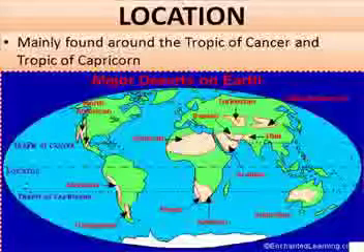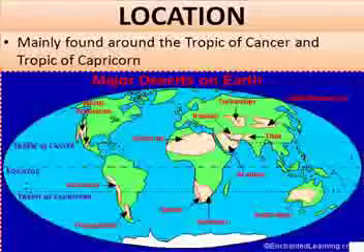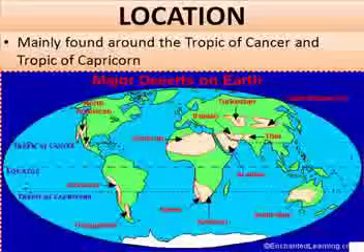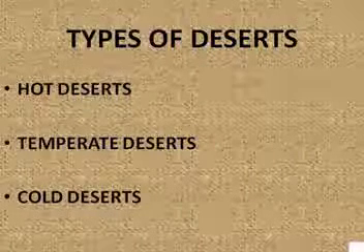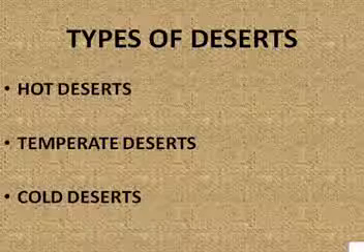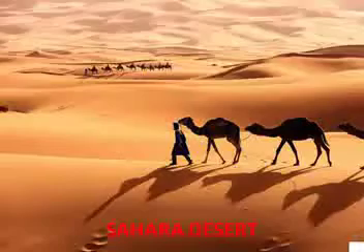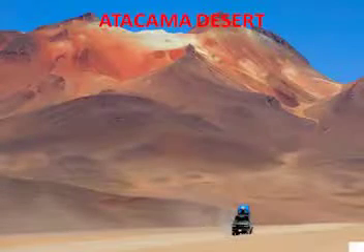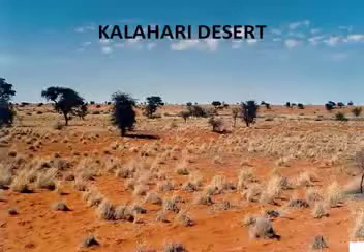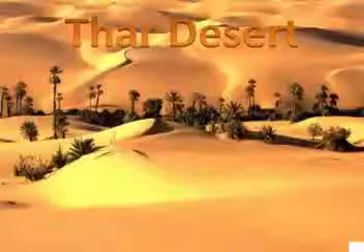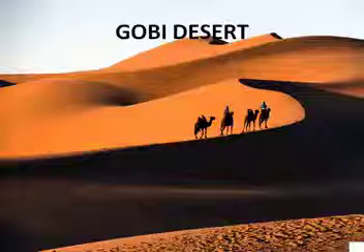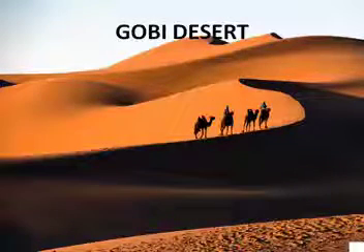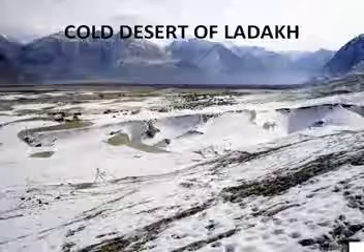Children, here is a map of major deserts on Earth. Types of deserts. Deserts can be hot, temperate, or cold deserts. Let us see different types of deserts. Sahara Desert, Atacama Desert, Kalahari Desert, Thar Desert, Gobi Desert. It's a temperate desert, the Gobi Desert of Mongolia, and the cold desert of Ladakh.